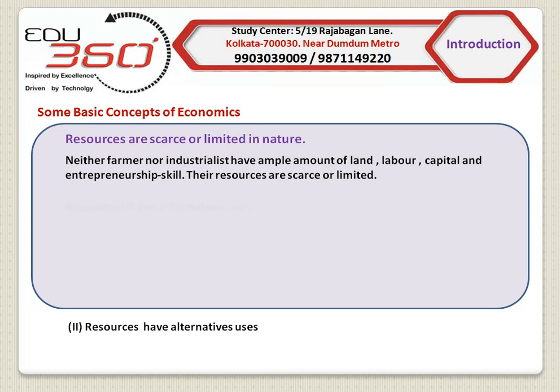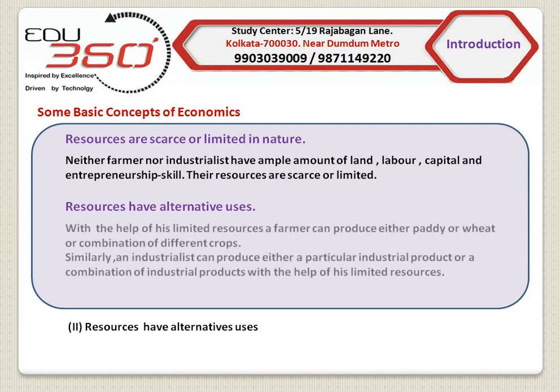Now come to the second property, which is resources have alternative uses. With the help of his limited resources, a farmer can produce either paddy or wheat or a combination of different crops. Similarly, an industrialist can produce either a particular industrial product or a combination of industrial products with the help of his limited resources. That's why we say that resources have alternative uses.